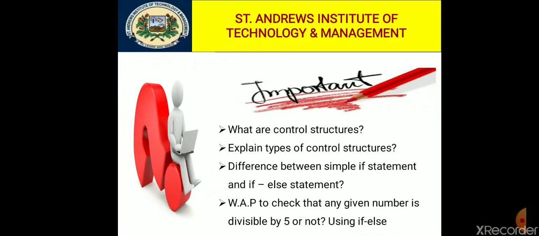You will put the condition in the if, with int n: if the number is divisible by 5 and its remainder is equal to 0, then it is divisible by 5. And in the else part you will mention that if the remainder is not equal to 0, that means it has a remainder, which is the else part.